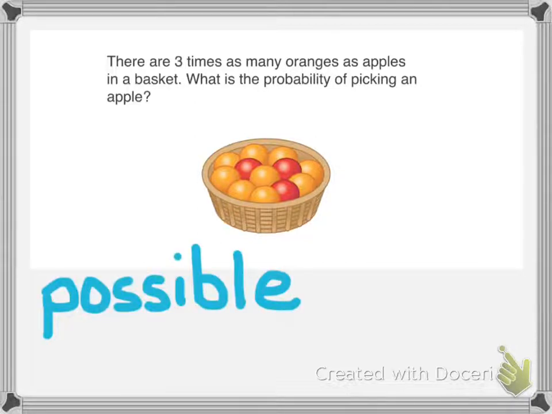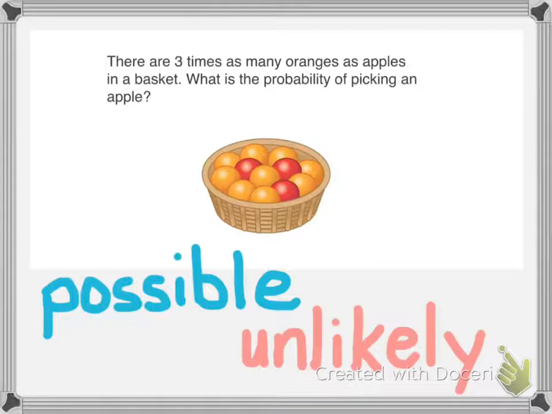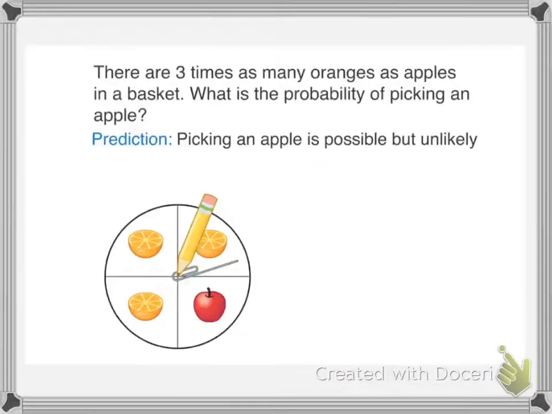You might predict that it is possible to choose an apple from the basket because there are apples in the basket. You might also say that it's unlikely to choose an apple because there are more oranges than apples in the basket. As I said before, we need to conduct experiments to determine probability. In this case, we can use the spinner to represent picking an apple or orange from the basket without looking. I have our prediction already written there, so we said that picking an apple is possible, but it also is unlikely because of the fact that there are more oranges.